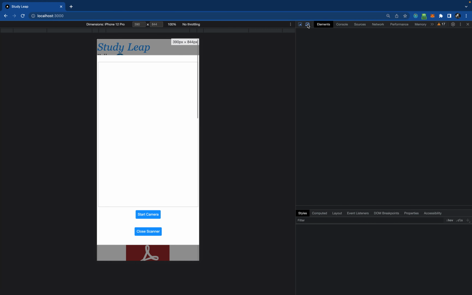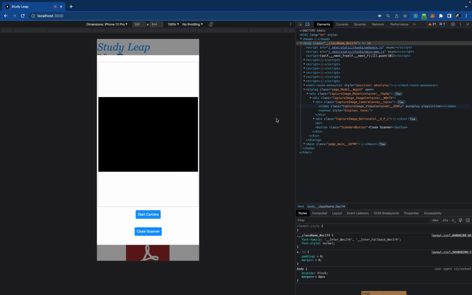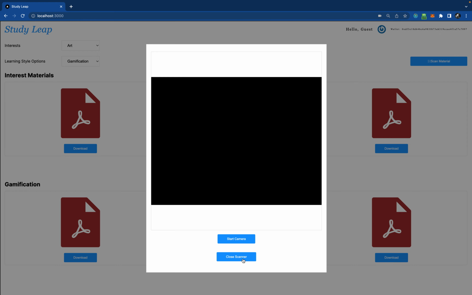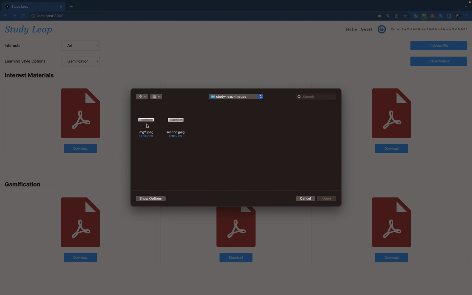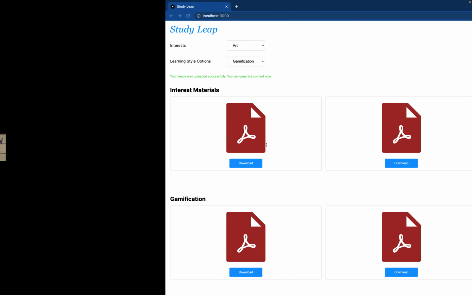Let me go into the mobile mode. I can start my camera, and it will try to scan the image. But anyway, let's get back to the desktop for a better view. The more convenient option is to upload the file, and I also prefer uploading the file. Let me upload one file. This image2.jpg is the image that I showed you, the first one: most stable geometrical shapes and their physical significance.